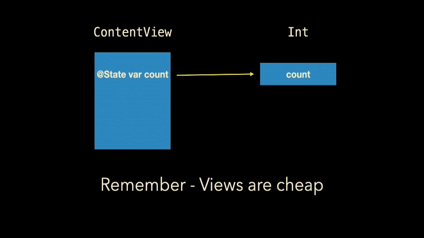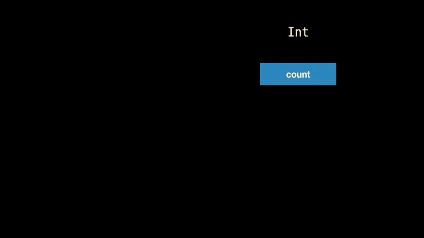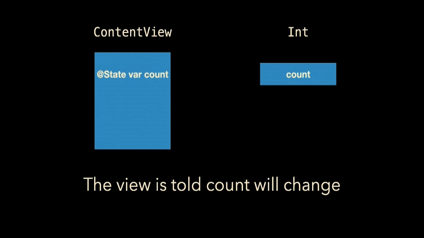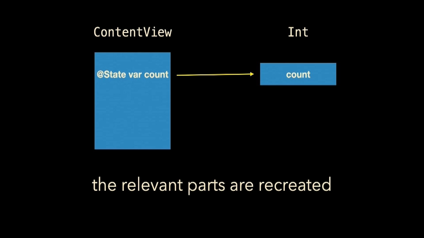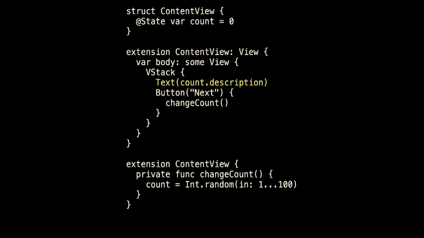Views are cheap, and so one of the reasons that we do this is our view could go away. And if our view goes away and our count changes, then the view needs to come back to display that change. And so the view comes back, and then the connection is made. Notice the view is told the count will change. That's important. The will part is very important. And now the connection is made, and we see on the screen the changes. And so views get thrown out all the time, and we don't think about that. And so things get reconstituted. And so that's how this Text count.description works. And that's when the state was in the view.